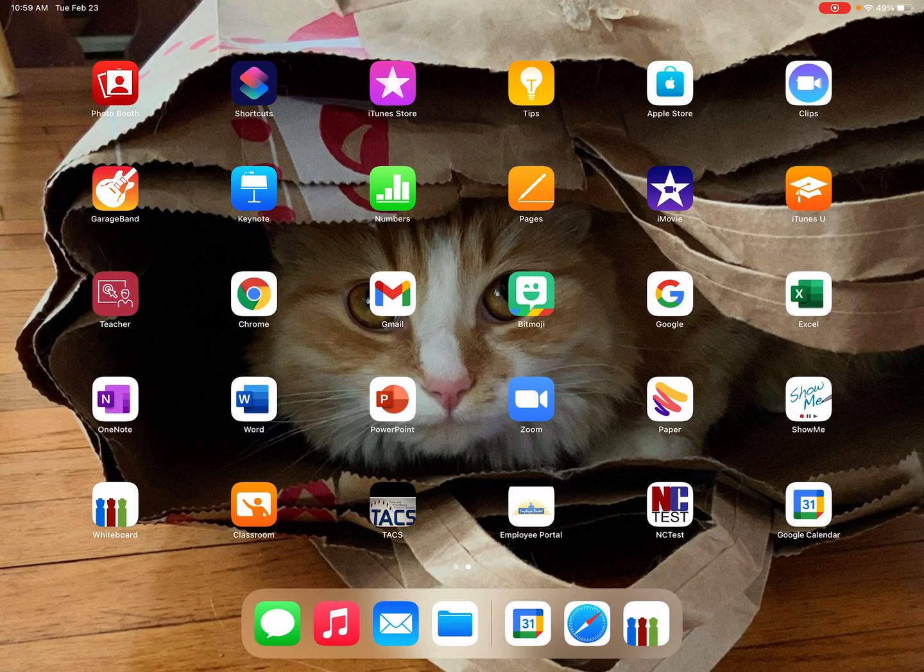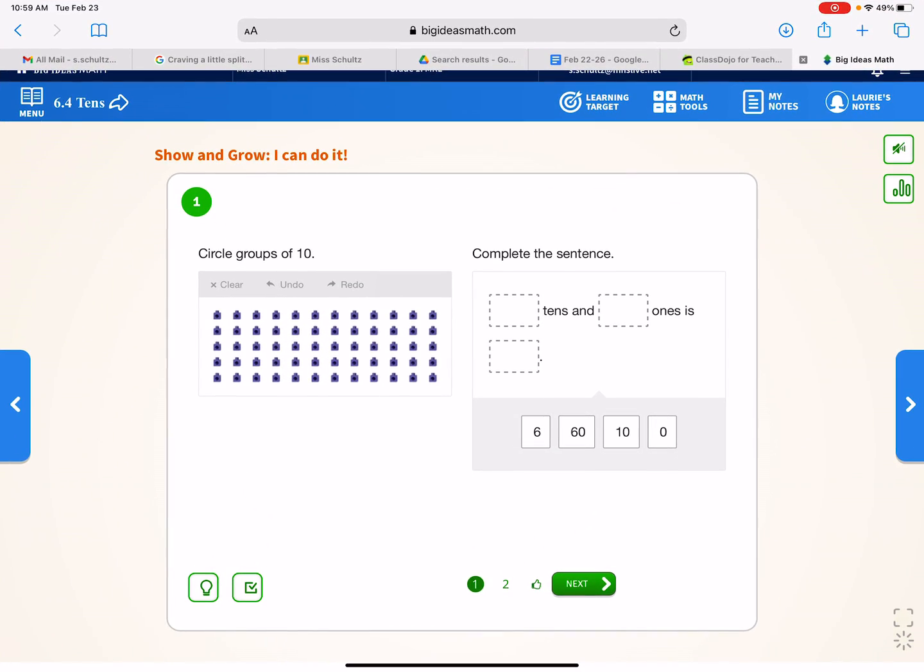But I'm going to go ahead and hop over to Big Ideas Math. So in 6.3, we were circling groups of 10. In 6.4, we're going along the same lines of that.